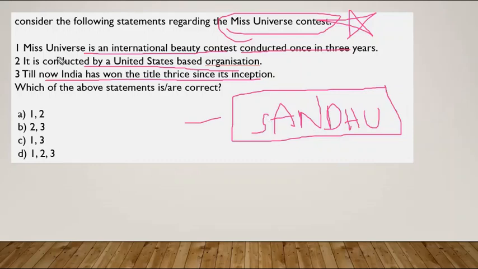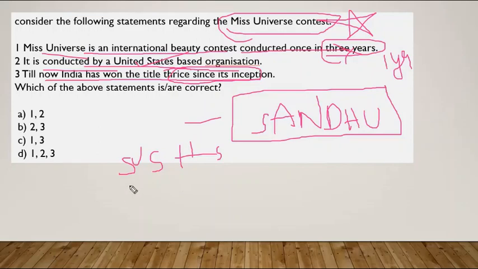Okay, so Miss Universe is an international beauty contest conducted once in three years? No, not in 3 years, but 1 year. It is conducted by a United States-based organization. Yes, true. Till now, India has won 3 times. Yes, this is correct also. The first time was Sushmita Sen, and the second time was I guess Lara Datta, and she is the third person.